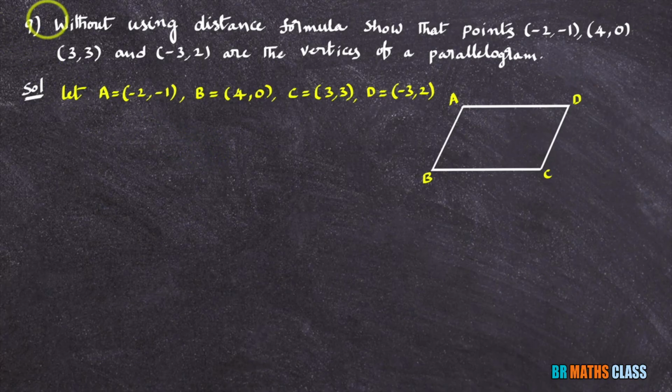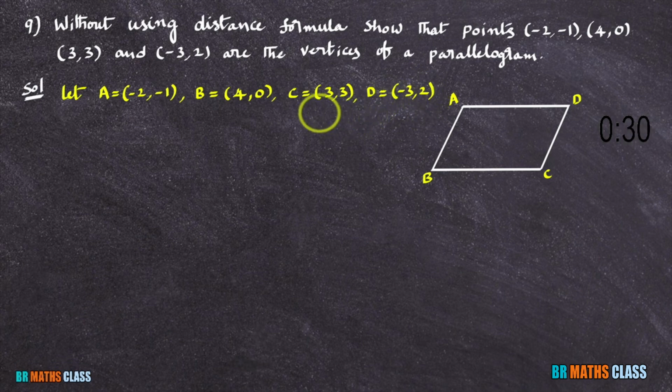This is question number 9 in Straight Lines chapter exercise 10.1. The question is like this. Without using distance formula, show that the points are the vertices of a parallelogram. They given 4 vertices. We need to show that these 4 vertices forms a parallelogram without using distance formula. First, I named the given vertices. First vertex as A, second vertex as B, third vertex as C, fourth vertex as D.